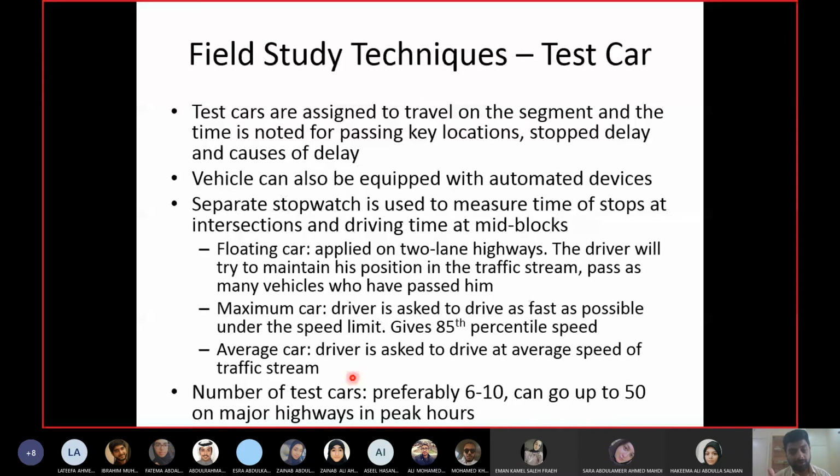This is the first problem, right? Even if you go to major showrooms, you will not find 50 cars in there. Even major showrooms don't have 50 cars sitting right there. And obviously they will not allow you to drive them for your studies. So arranging 50 cars and 100 drivers is the problem.